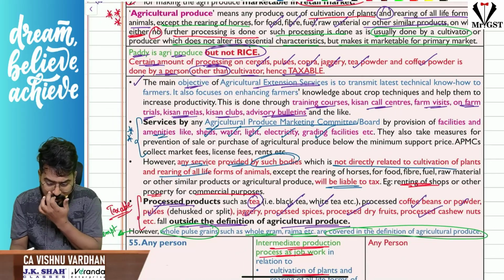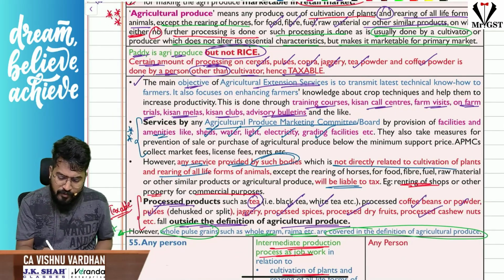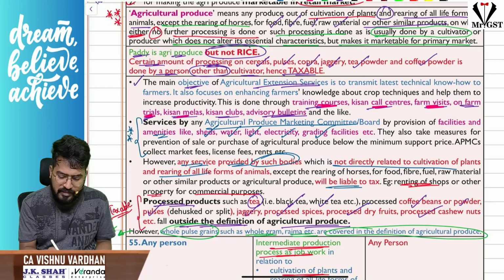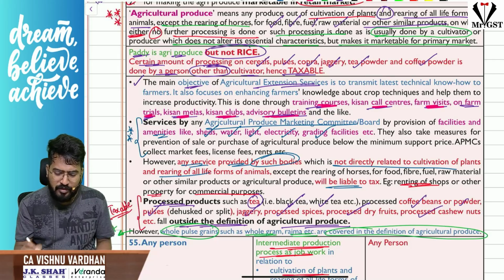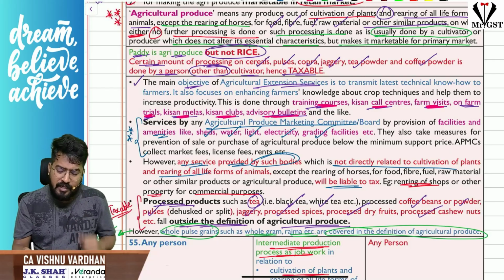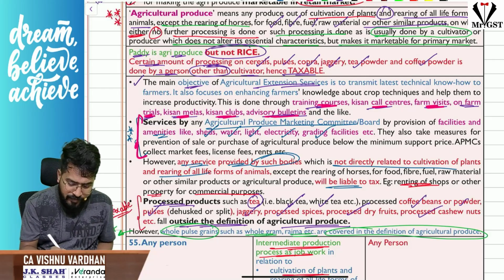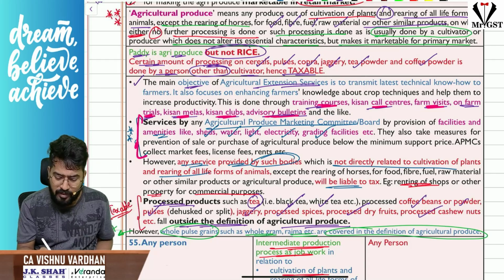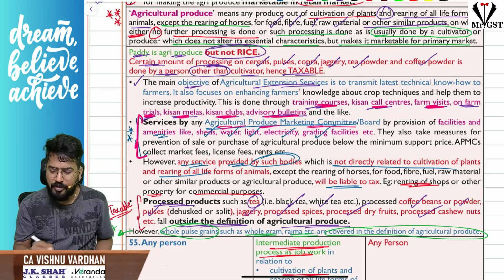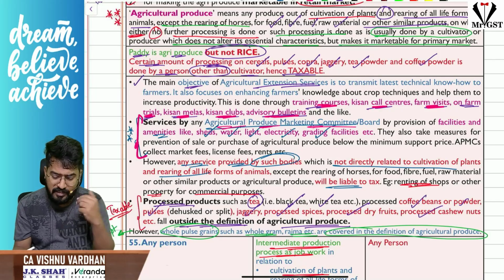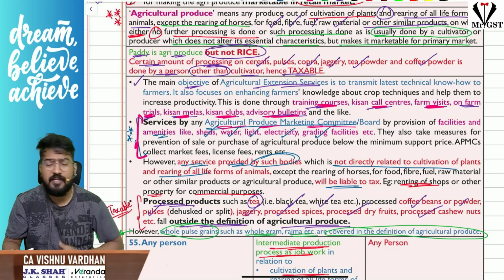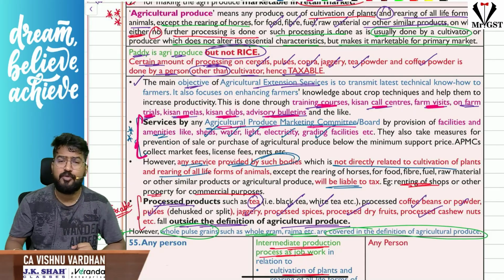Agricultural extension services focus on farmer education or training courses with Kisan centers, farm visits, farm trials, Kisan melas, Kisan clubs and advisory bulletins. They provide various activities and services, including those provided by the agricultural produce marketing committee or board. APMCs are set up by state governments to make sure farmers get various facilities for selling their agricultural produce and also get the minimum support price whenever needed.